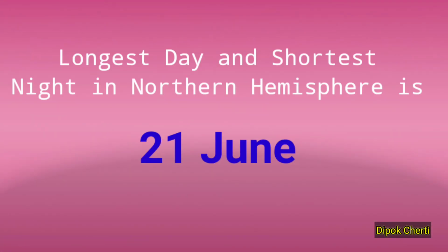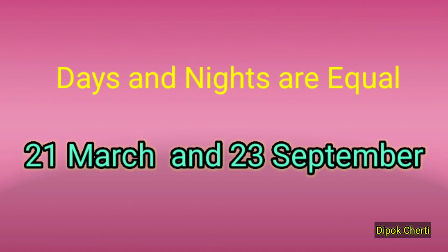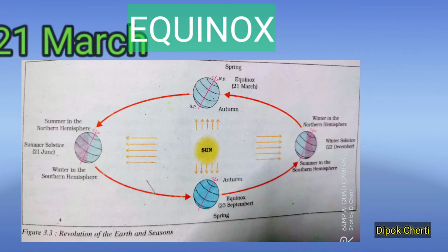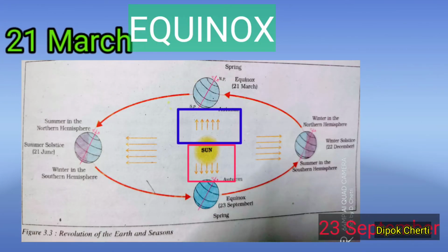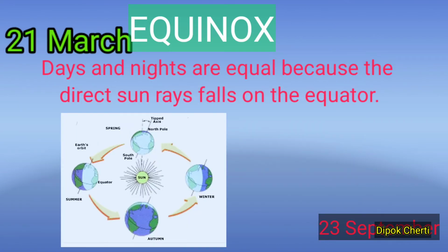Dear students, do remember that the 21st of June is the longest day in the northern hemisphere but the shortest day in the southern hemisphere. And the 22nd of December is the longest day in the southern hemisphere but the shortest day in the northern hemisphere. And on the 21st of March and the 23rd of September, days and nights are equal. On these dates, the direct rays of the sun fall directly on the equator. During this period, the whole Earth has equal days and equal nights. This is called an equinox.